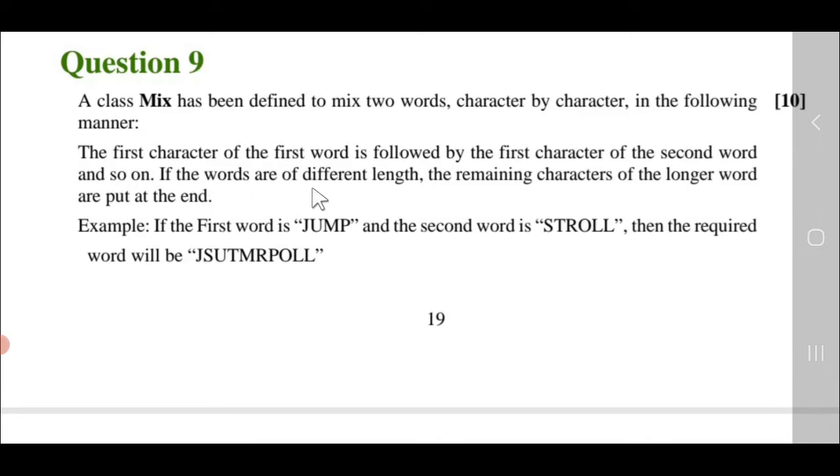Now, students, the first character of the first word is followed by the first character of the second word, and so on. If the words are of different length, the remaining characters of the longer word are put at the end. If the first word is jump and the second word is stroll, then the required word will be JSUTMRPOLL. So please just see the example properly. String questions are the easiest ones to attempt.